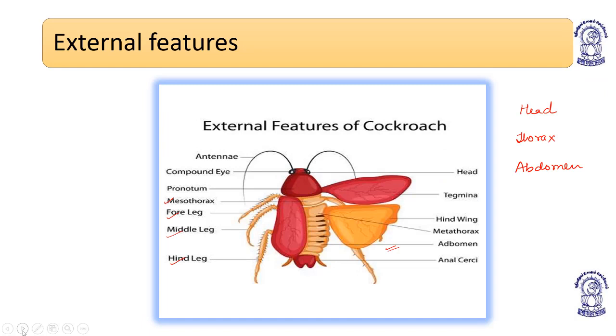So head, thorax, and abdomen. The body is divided into head, thorax, and abdomen. In case of adults, there are a total of 14 segments. Head, all the 6 segments are fused to form one.